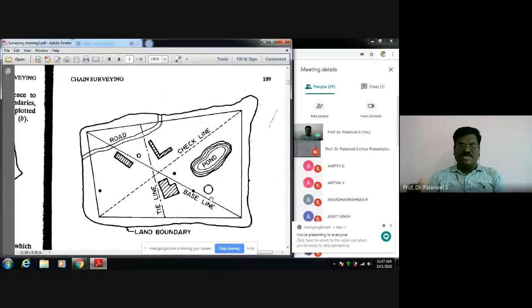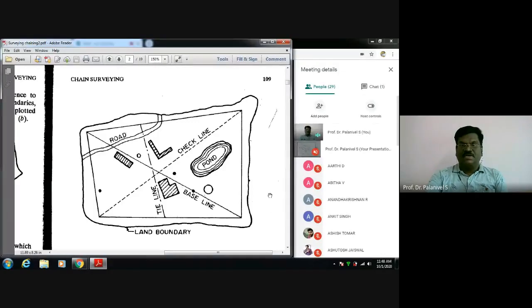Suppose somebody shares their screen, my screen will go, your screen will come. In that case, again, you have to ask me to share it, okay? Because in Google Meet, by mistake, if any one of you shares your screen, my screen will go. That mistake can also happen. Otherwise, just now I received an important call. That's why the network was disconnected. My screen is visible to me, so if you want to see what I have on my desktop or laptop monitor, you have to ask me to share, okay? Now I have shared it because he pointed it out. Thank you, Ajit Singh.